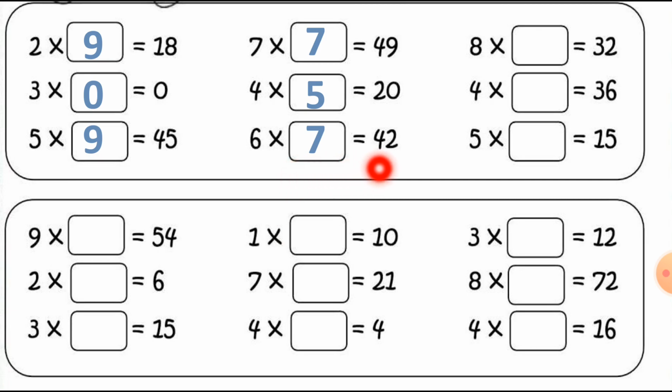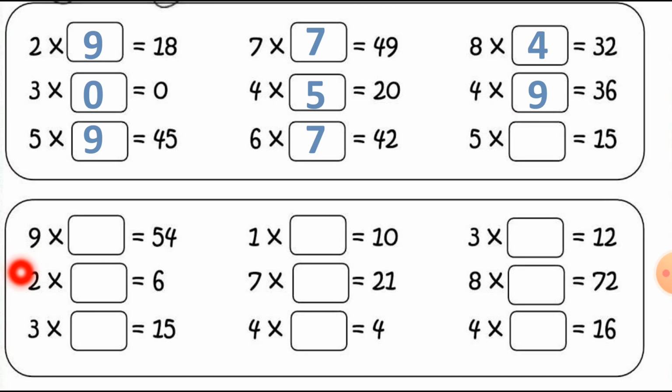6 7s are 42. Then here in the table number 8, where we get the answer 32. So in the table number 8, we are getting the answer: 8 4s are 32, at the number 4. We get the answer. Then in the table number 4, where we get the answer 36. So in the table number 4, we get the answer 4 9s are 36, at the number 9.